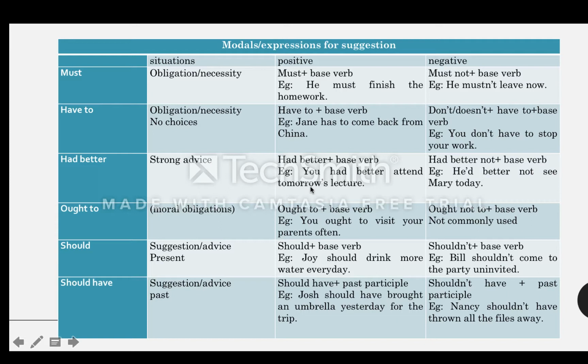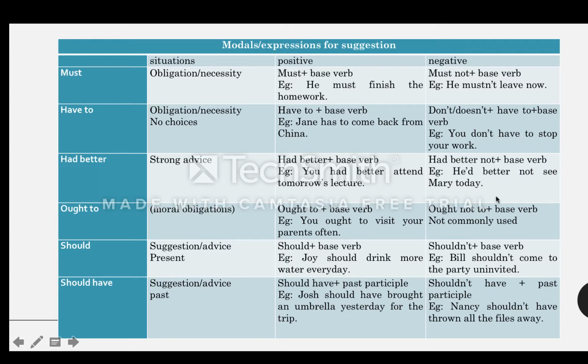So tomorrow's lecture is very important, and it's a key. If you don't come, you will miss out, and it will be very difficult for you to catch up in the future. So you'd better attend tomorrow's lecture. You'd better do it. You'd better follow my advice. You had better attend tomorrow's lecture.